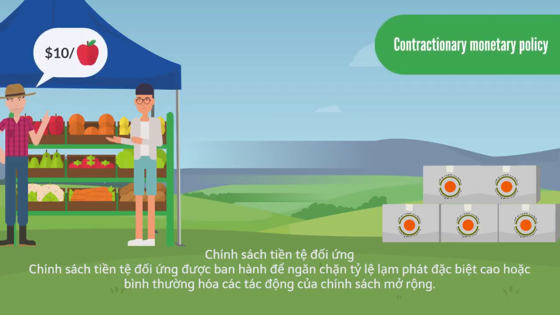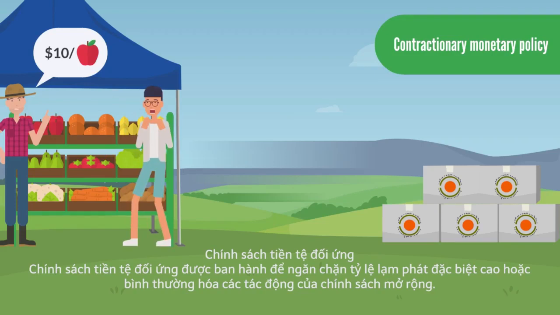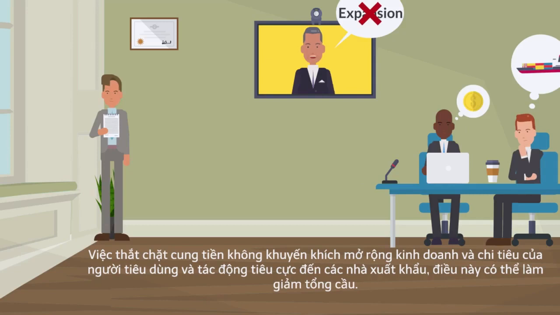Contractionary monetary policy is enacted to halt exceptionally high inflation rates or normalize the effects of expansionary policy. Tightening the money supply discourages business expansion and consumer spending, as well as negatively impacts exporters, which can reduce aggregate demand.